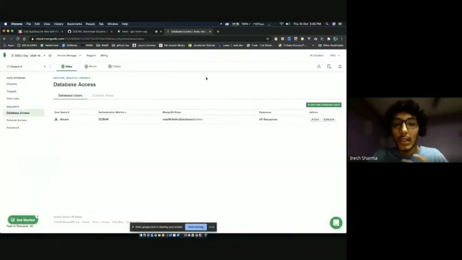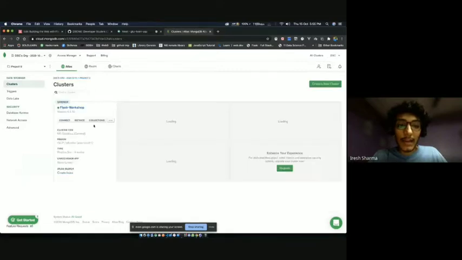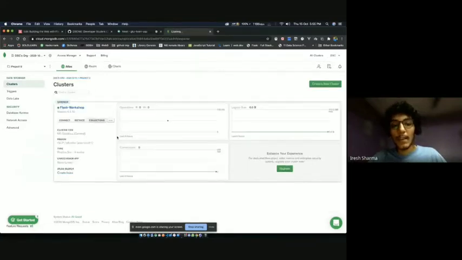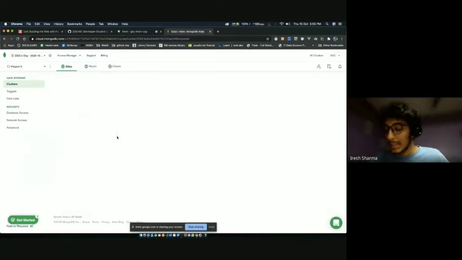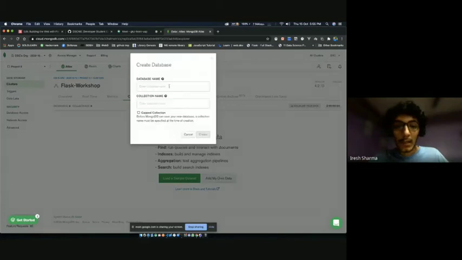So we're going to go to the UI again. We're going to go to clusters, and we're going to click on collections. As I said, collection is the second step. First, we have database, then we have collection, documents, and data itself. So I'm just going to go here and click on add my own data, and it's going to ask me for a database name. So let's give the database name as flask, lowercase flask. Okay, and we're going to create a collection called users.